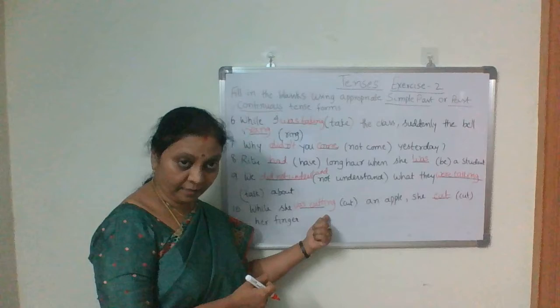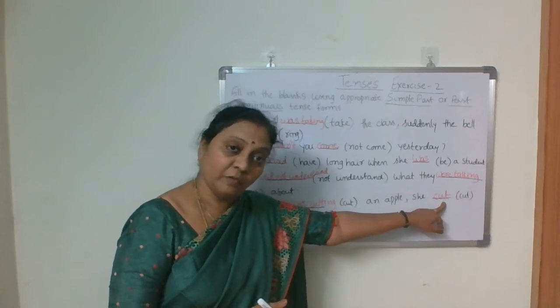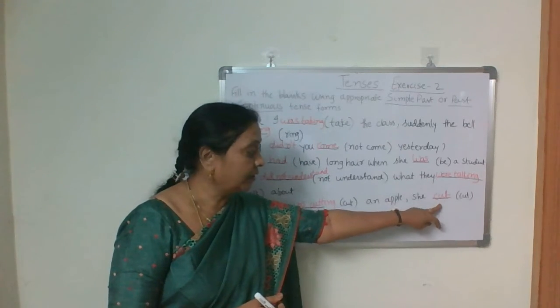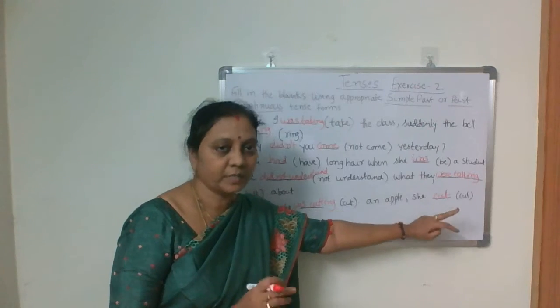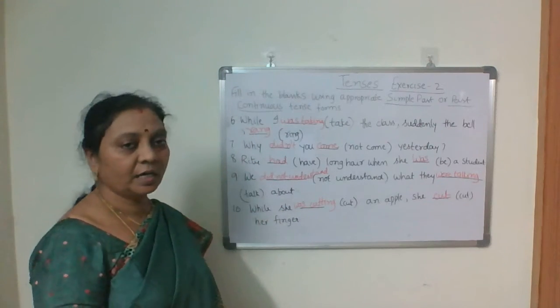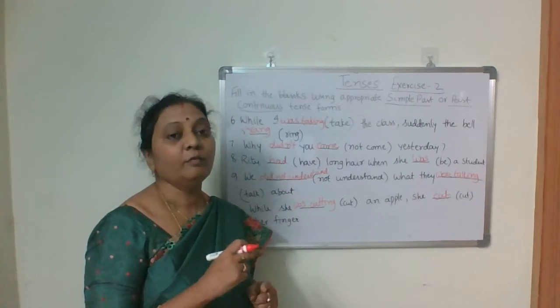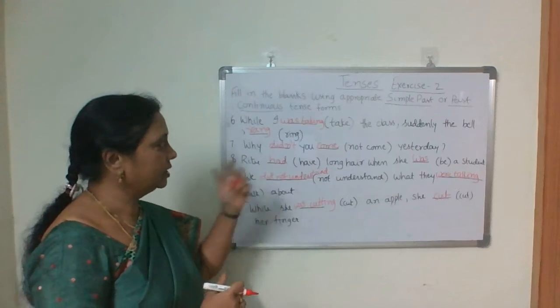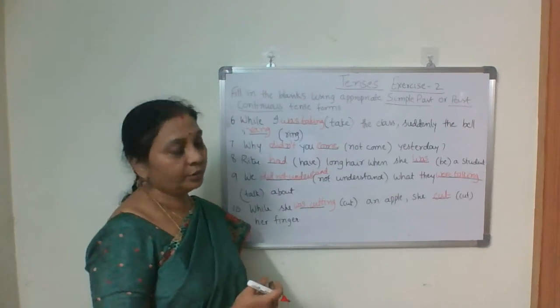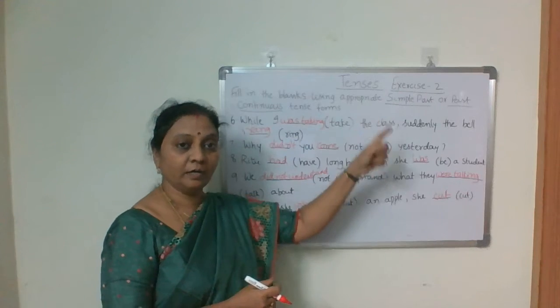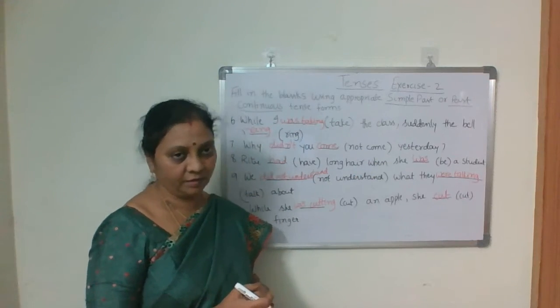Was cutting, and cut, the past form of cut only. So here we are using simple past again, cut. While she was cutting an apple, she cut her finger. So this is exercise 2 using simple past or past continuous tense forms.